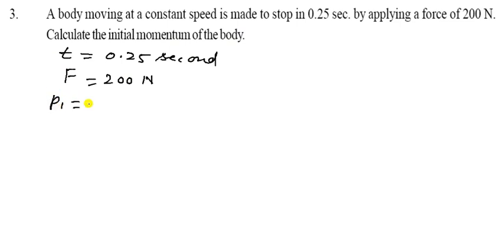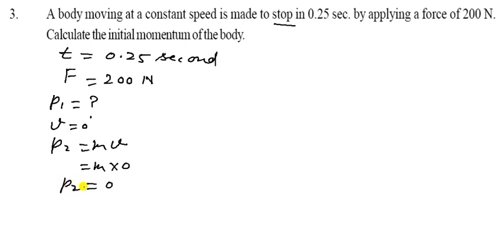Let us see, the initial momentum of the body is P1. P1 we want to find. On stopping, the final velocity is 0. So V is 0. That means P2 is equal to mv, which is 0. So P2 will be 0.